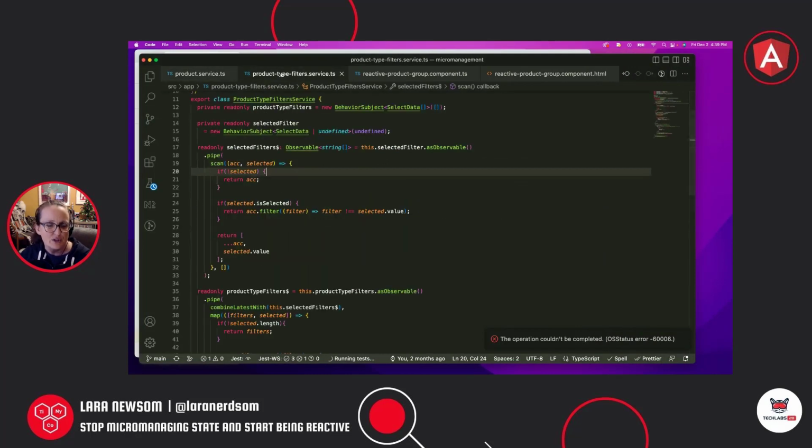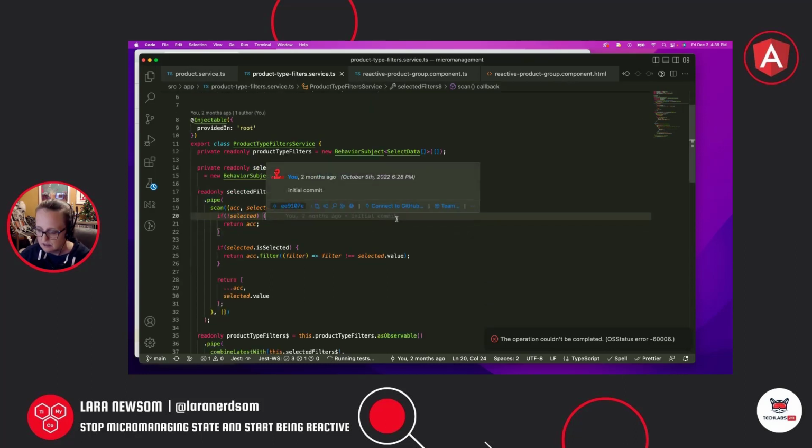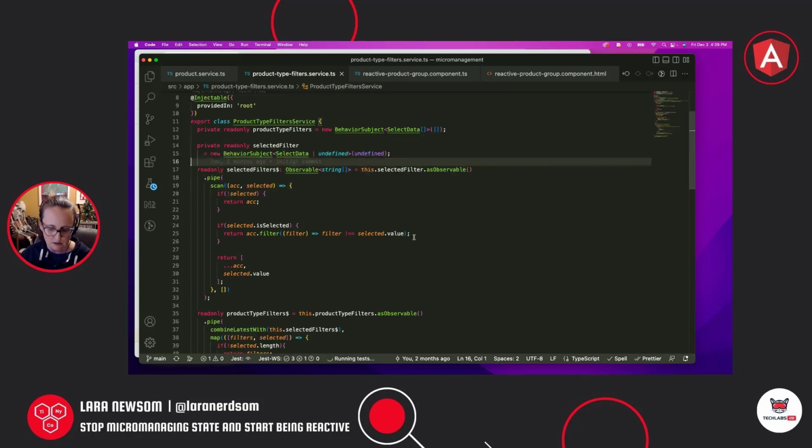So the first thing we're going to do is set up 2 services. We're going to have a filter service and a product service. Now here's our component. Here's our component HTML. Let's see, I don't know if I need to make that bigger. We'll try one bigger. Oh, I'm using the wrong key.